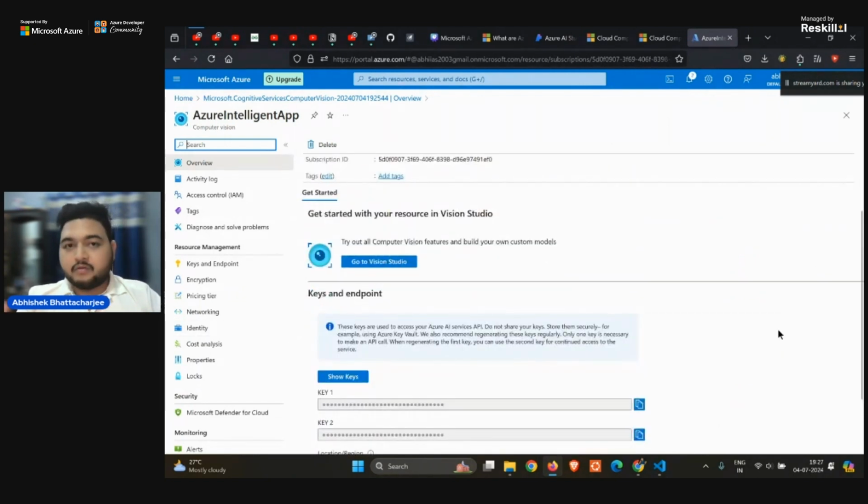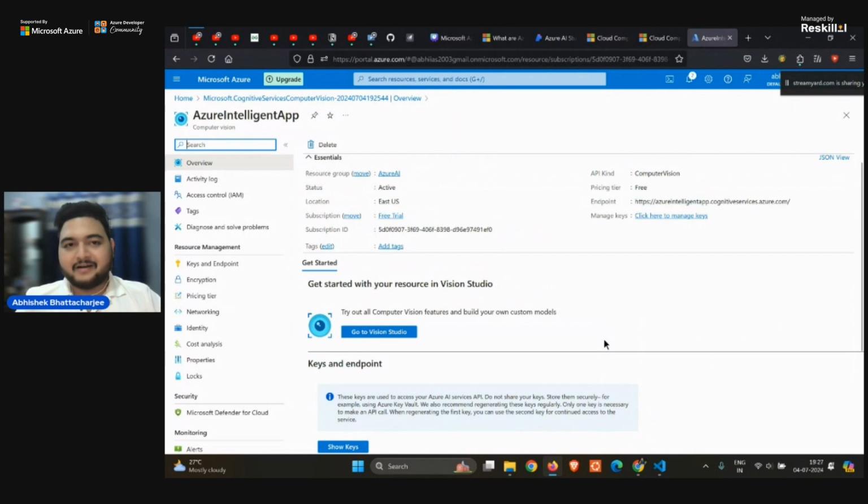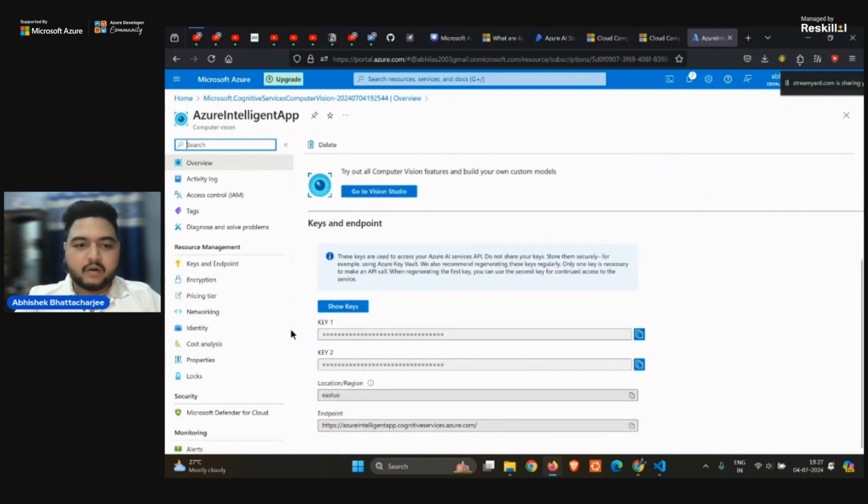So try not to use it for your own use, because I will terminate it just after this session, right? Because I have to pay upfront for your use. So don't copy the keys and the endpoint. It is quite specific to me only. You can try it for your own use.